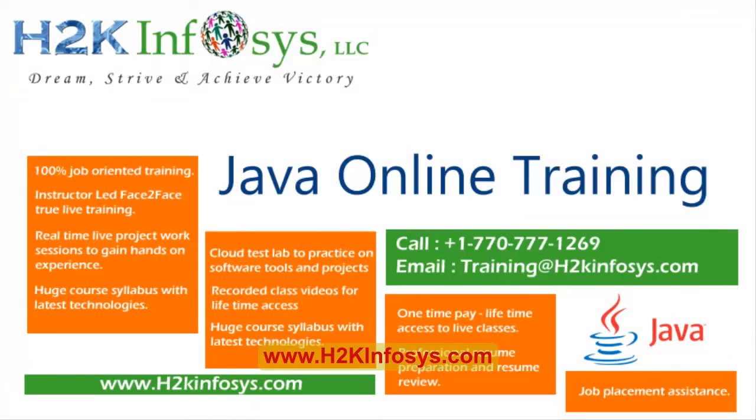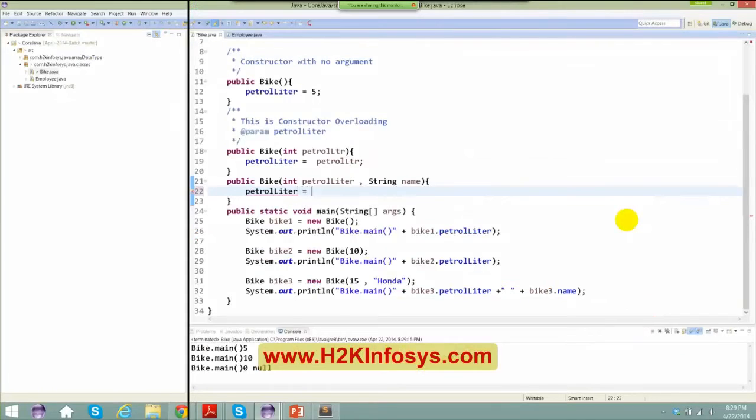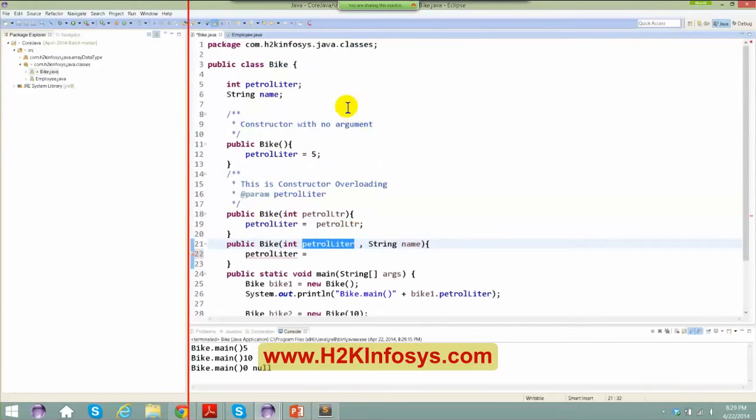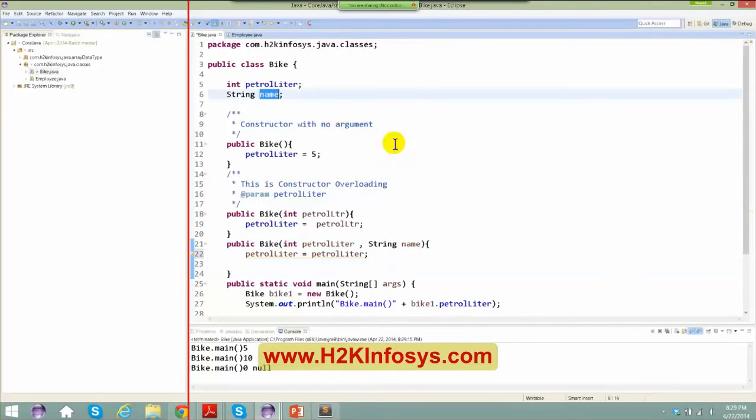Now what am I going to do here? Copy and paste this here, equals to, and this value has to be assigned to the instance variable of the bike. So copy this and paste it here, and then the name, copy this, equals to name.